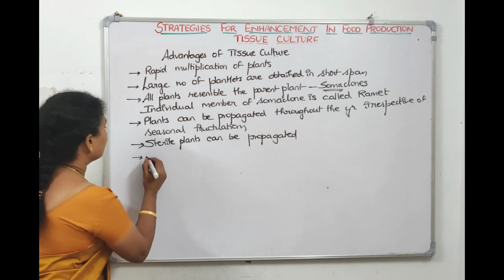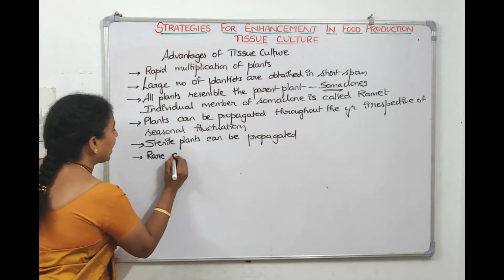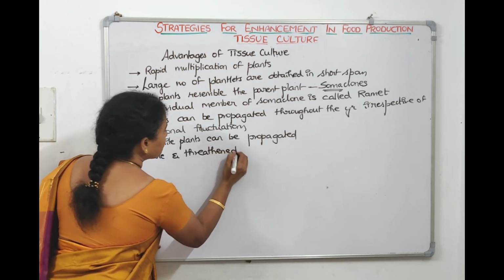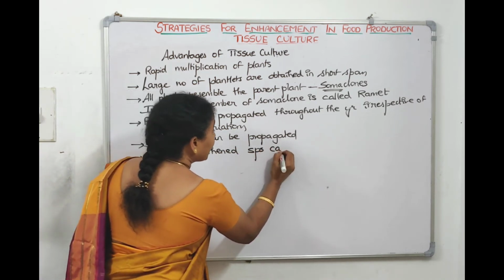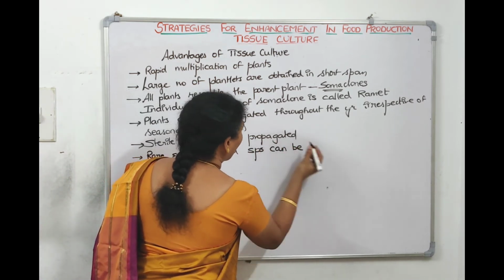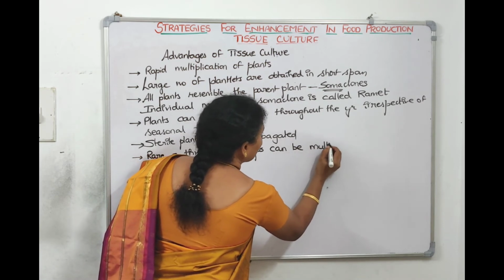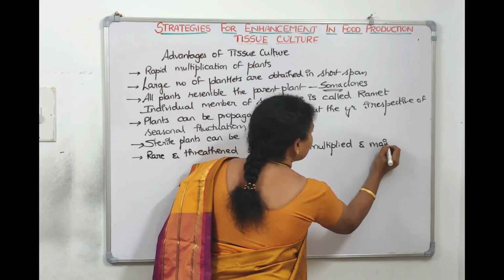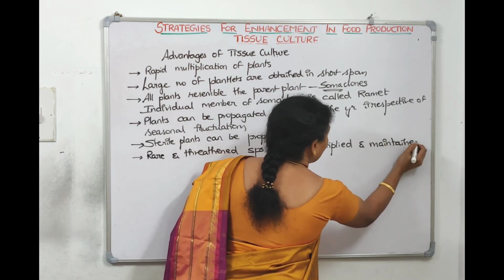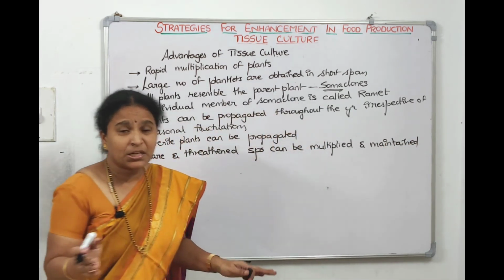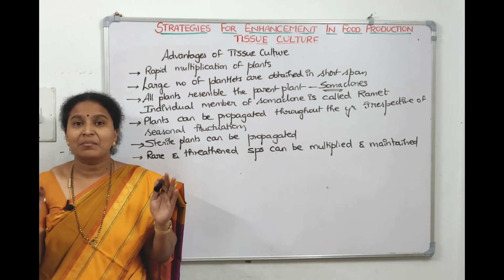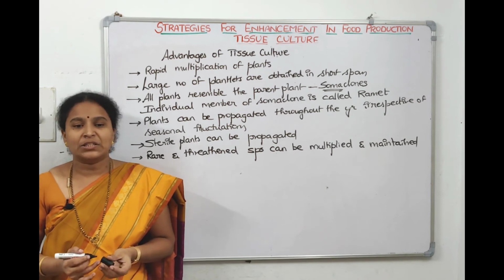So rare and threatened species can be propagated or multiplied and maintained. They are endangered, they are about to become extinct. They became extinct in the wild. So somehow you are trying to maintain them in the lab so that they don't become extinct, right?